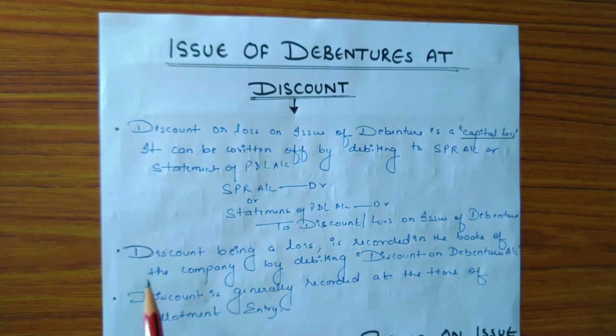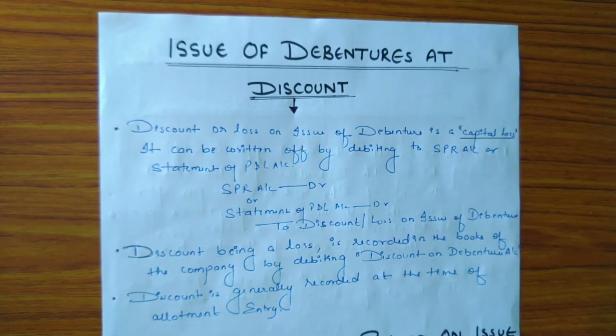Now as we know, discount is a loss, so it is recorded in the books of the company by debiting discount on debentures account. So as we know, when the company issues the debentures at premium is a gain for the company, so that is why securities premium account is credited. But when the company issues the debentures at discount and discount is a loss, so that is why discount on debentures account is debited. And one more important thing, discount is generally recorded at the time of allotment entry.